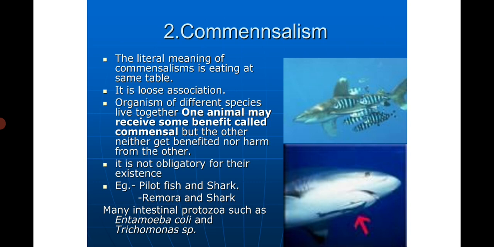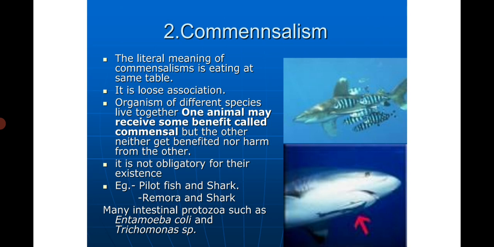Commensalism. The literal meaning of commensalism is eating at the same table. It is a loose association in which two animals or organisms of different species live together without either being metabolically dependent on the other. Although one organism may receive some benefit, that is known as the commensal, the other is neither benefited nor harmed. Commensalism is not an obligatory relationship for the existence of both.